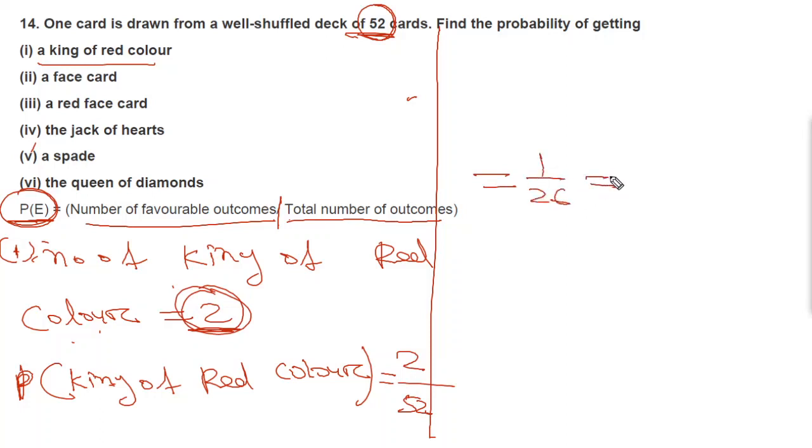Now it will be equal to 0.038. So this will be the probability of a king of red color. Now we'll move to part 2.